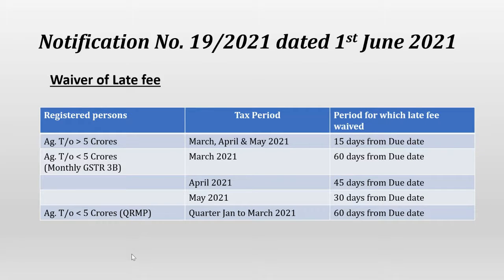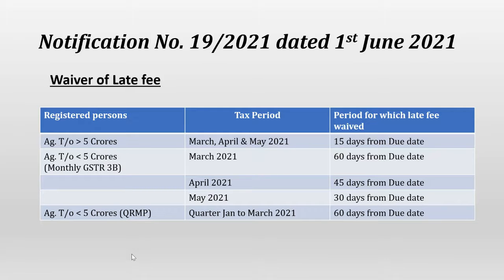Next, aggregate turnover less than 5 crore in the preceding financial year. Here we will have two types of taxpayers: one who has opted for monthly GSTR 3B, another who has opted for QRMP. Let's talk about monthly GSTR 3B filers. For them, for the March return 60 days late fee has been waived off, for the April return 45 days late fee has been waived off, and for the May 2021 return 30 days late fee is waived off.